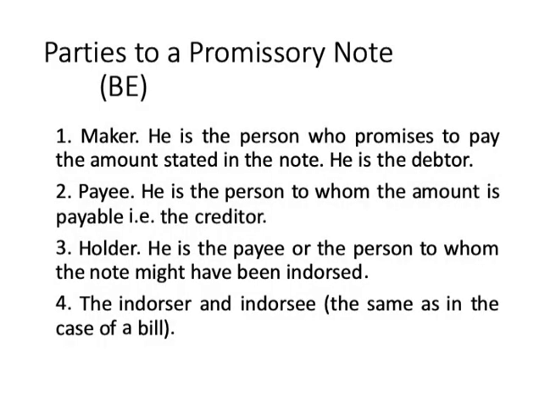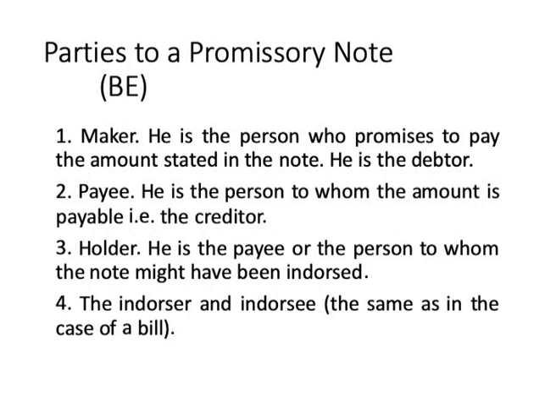Next, let us try to understand what are the parties to a promissory note, that is, who are the people involved in a promissory note. So, the first person is the maker. He is the person who writes the promissory note, who promises to pay the amount that is stated in the promissory note, or in other words, he is the debtor, he is the one who has to pay.